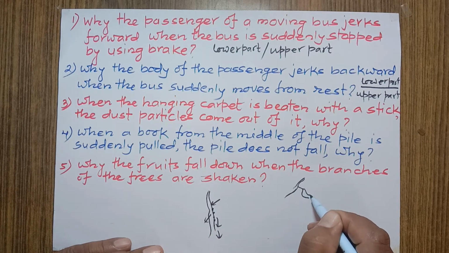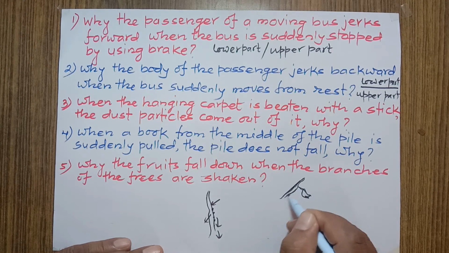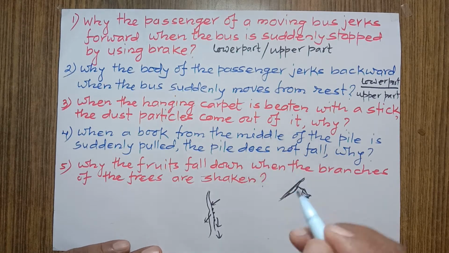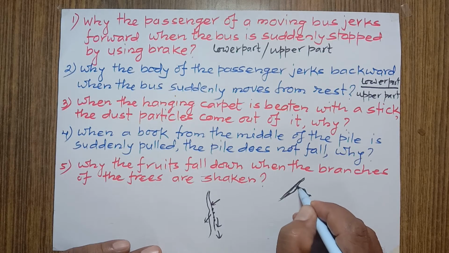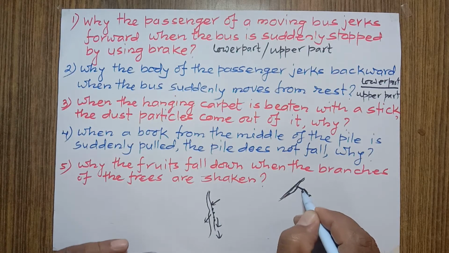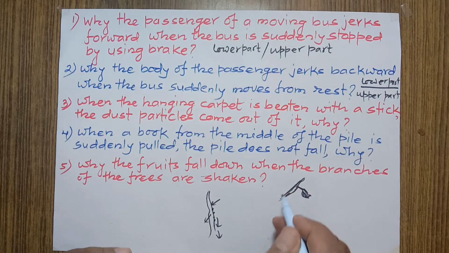Now when the branch of the tree is shaken, then what happens? The petiole, which holds the fruit, also comes in motion because it has very less mass in comparison with the fruit. And that's why it has less inertia of rest. If mass is less, that contains less inertia of rest.